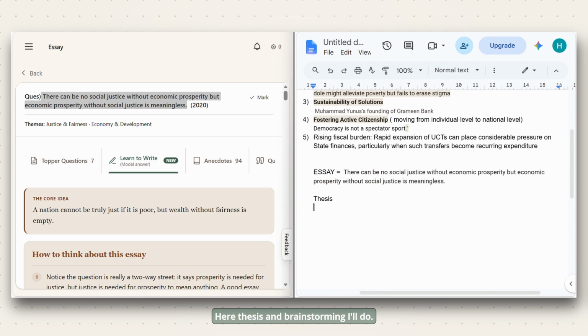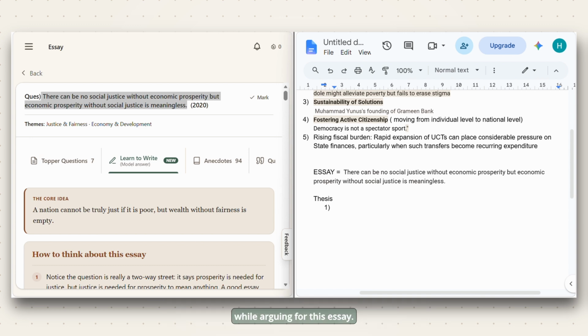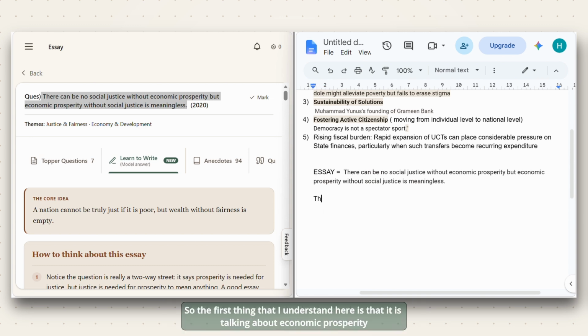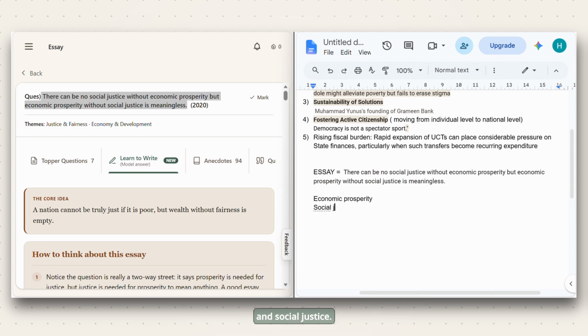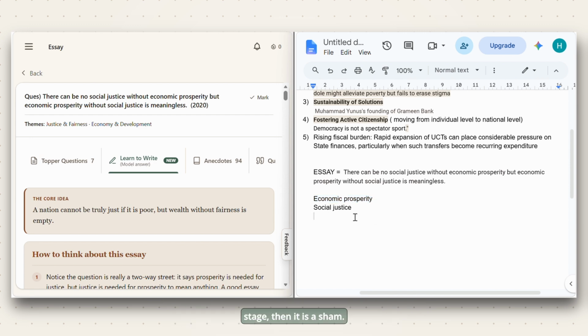Here, thesis and brainstorming I'll do. The first thing that you have to understand is what are the sides that you will pick up while arguing for this essay. The first thing that I understand here is that it is talking about economic prosperity and social justice. What the question says is that you will need economic prosperity in order to have social justice. But it says that if you are at this stage 1 but you do not move to the second stage, then it is a sham, it's meaningless. This is what the question is saying.